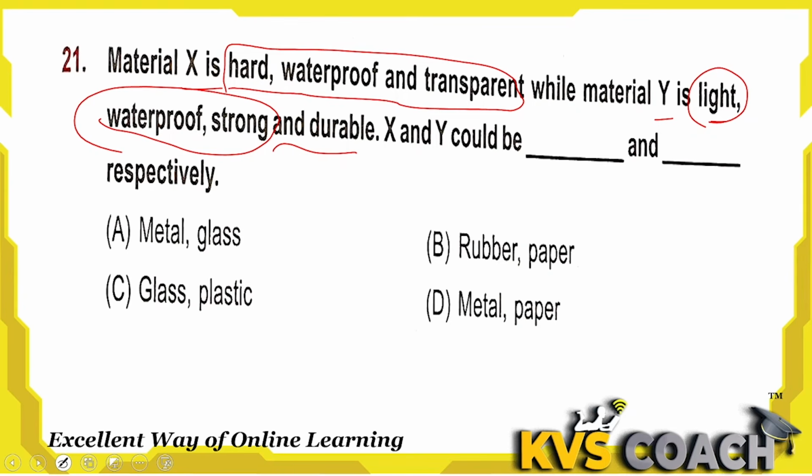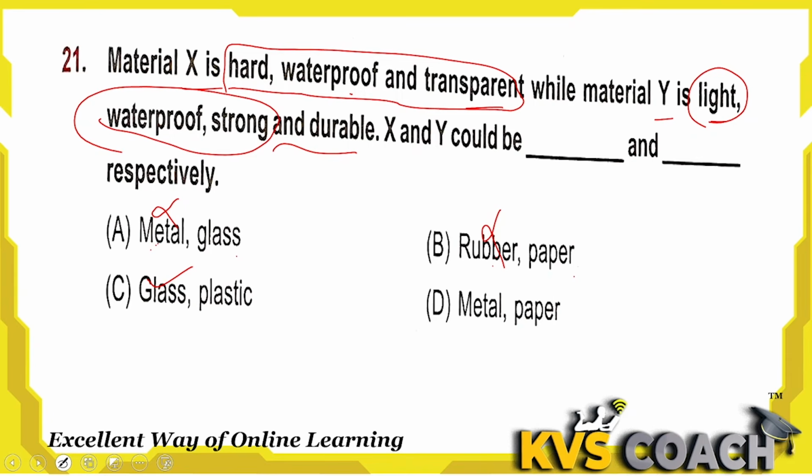X, first one is metal, and they are saying this is hard, waterproof and transparent. Metals are not transparent, they are opaque, so the first one is wrong. Second, rubber and paper. Rubber is not hard. It is waterproof but it is not hard and it is not transparent, so this is also wrong. Third one is glass. Glass is hard, waterproof and transparent. All three properties go with X in glass.